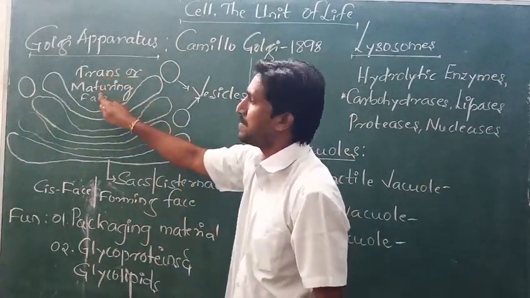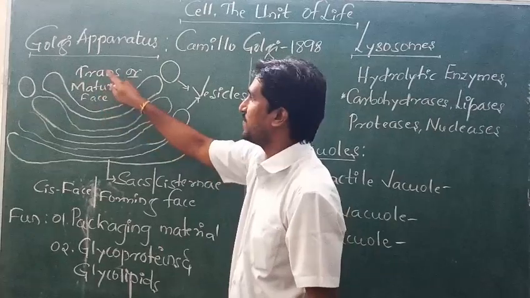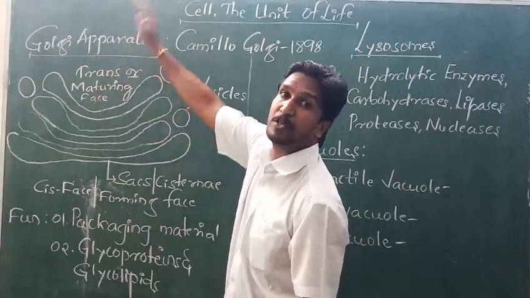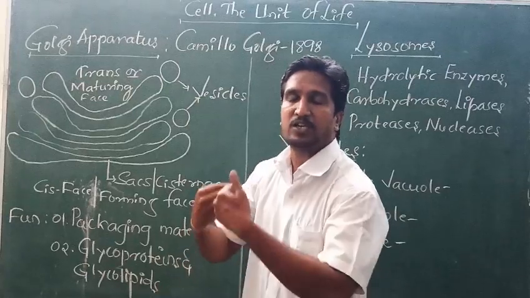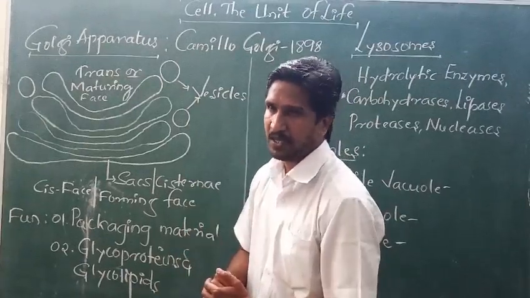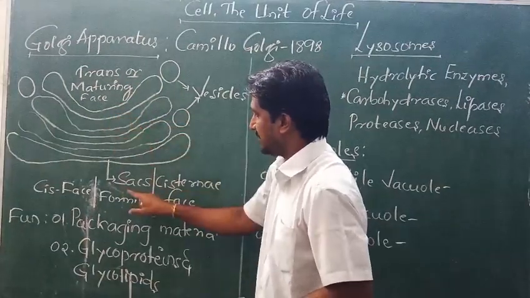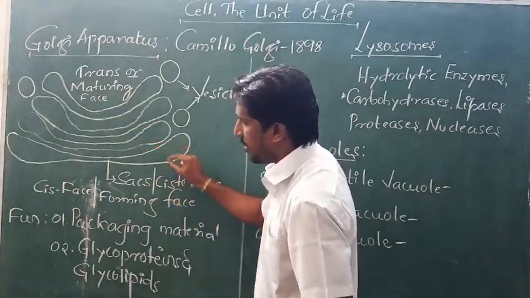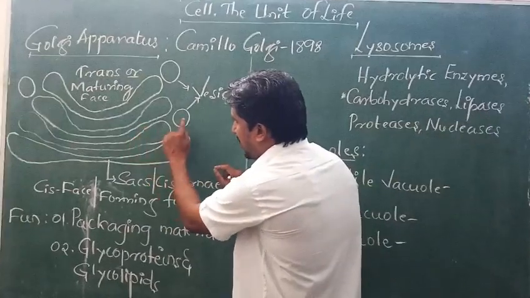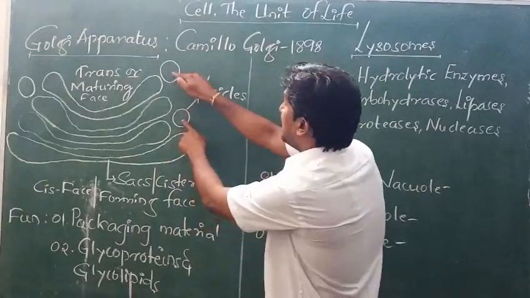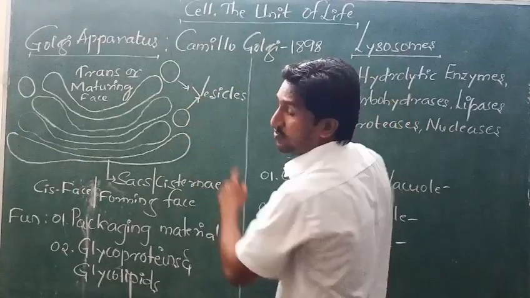It is also called the maturing face. The trans face or maturing face is the concave shape, which is facing towards the plasma membrane, towards the cell membrane. And these flattened sacs or cisternae bulge out and pinch off new ball-like structures, and they are called vesicles. And these vesicles later develop into lysosomes.